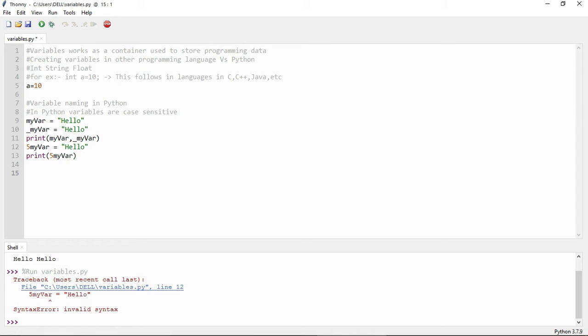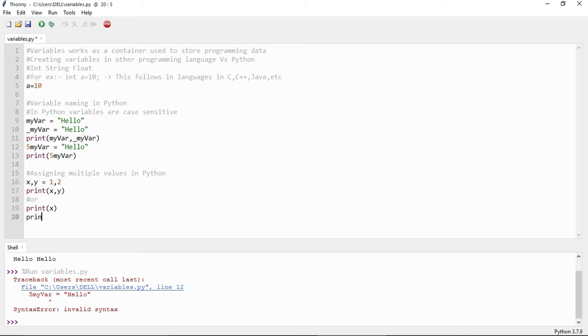Assigning multiple values. Python allows us to assign values to multiple variables in one line. We are creating variables x, y in one line, and we can assign values to them. Suppose x, y is equal to 1, 2. The Python interpreter will automatically understand, and 1 will be assigned to x and 2 will be assigned to y.